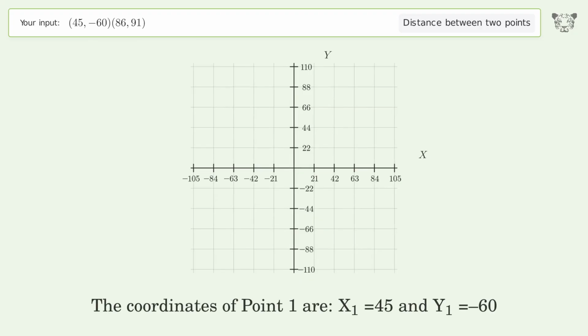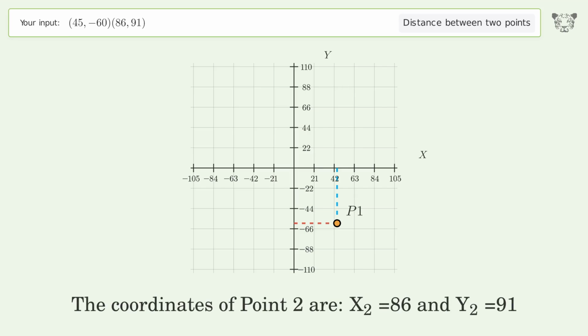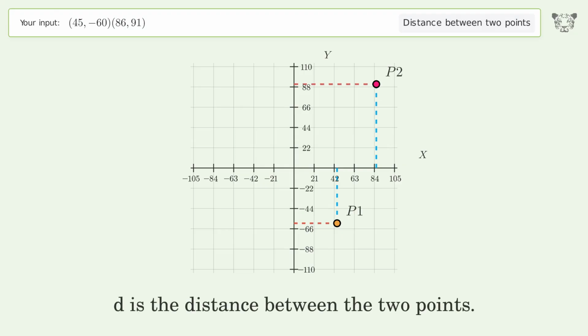The coordinates of point 1 are x1 equals 45 and y1 equals -60. The coordinates of point 2 are x2 equals 86 and y2 equals 91. D is the distance between the 2 points.